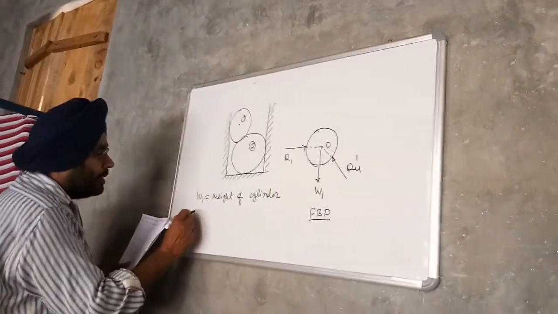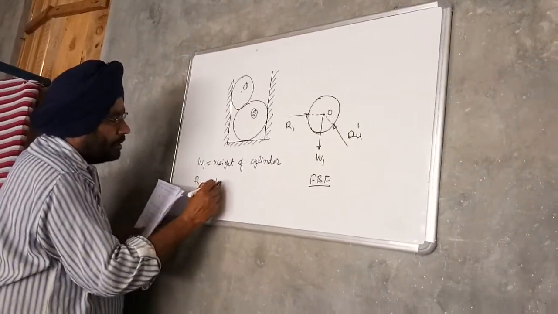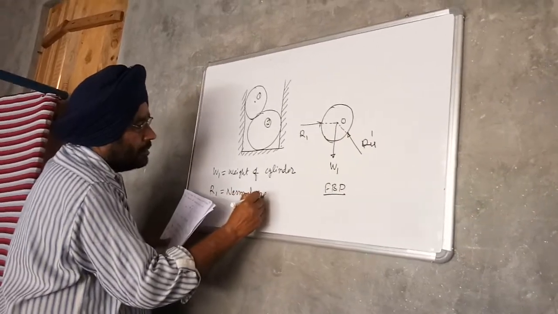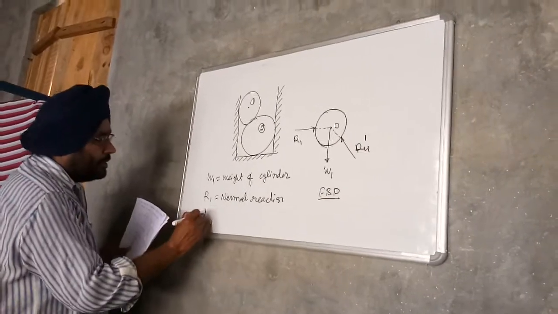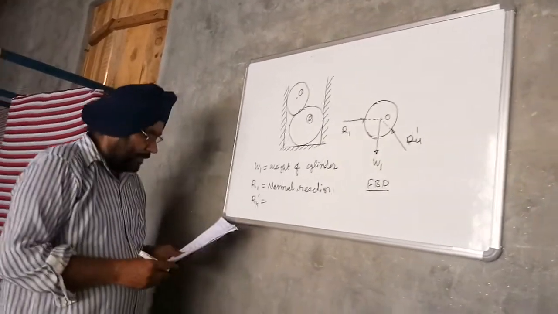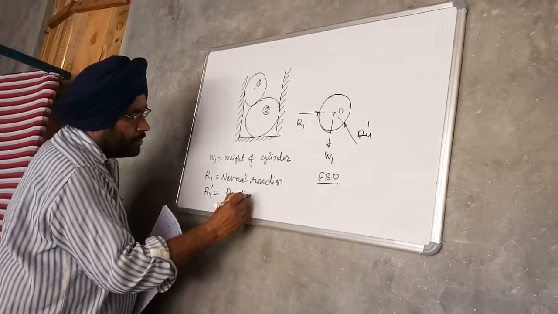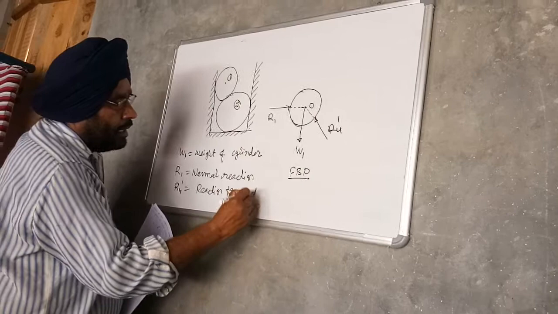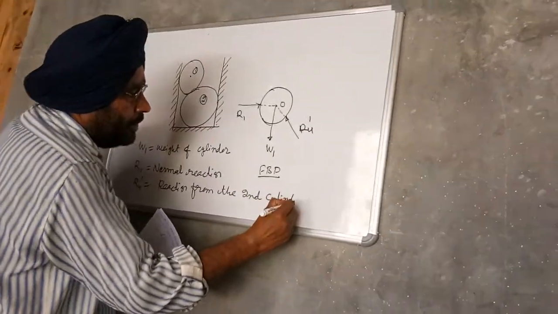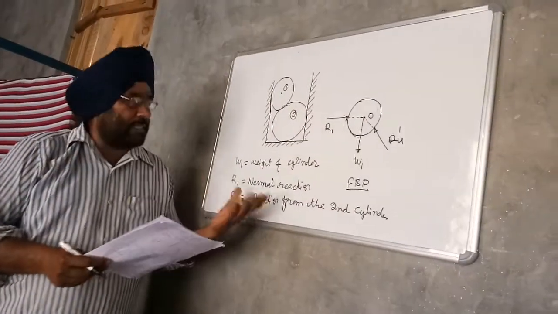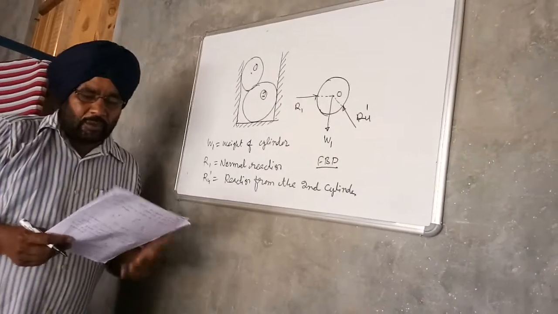R1 is the normal reaction from the wall. R4 dash is the reaction from the second cylinder, meaning the push of the second cylinder on the first cylinder.